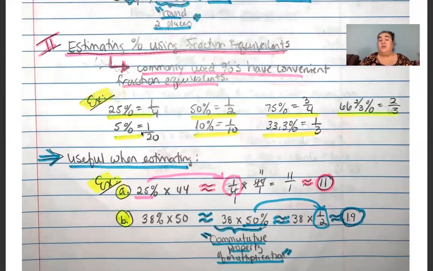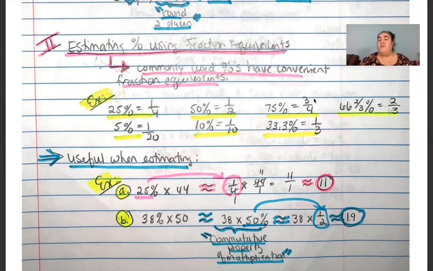5% is always 1 out of 20. 50% is 1 out of 2, or half. 10% is 1/10, 75% is 3/4, 33 and a third% is 1/3, and 66 and 2/3% is 2/3. So these are pretty easy to memorize, and you run into them a lot.